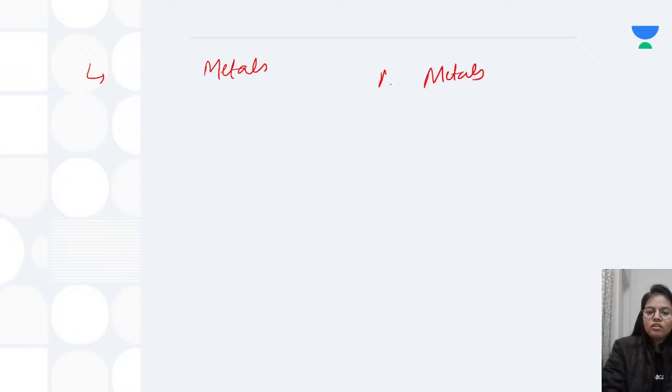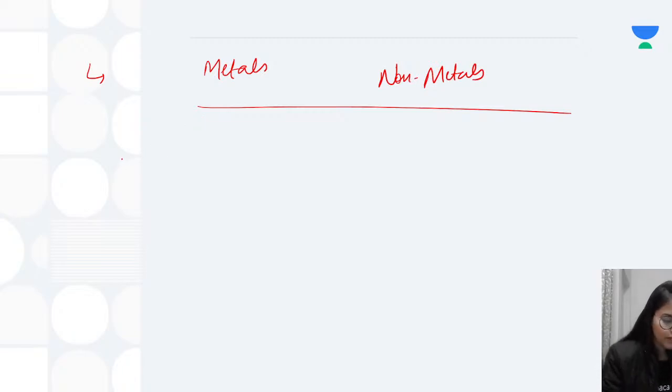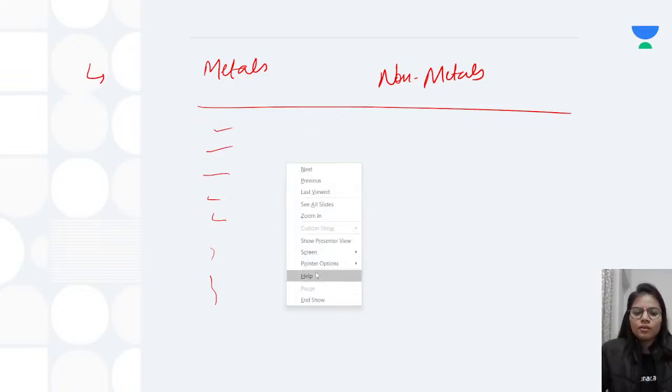Now talking about the earlier attempts of classification. The first attempt of classifying the elements was done into two categories, metals and non-metals. When scientists tried to arrange them into metals and non-metals, there was again a problem that in a particular category many elements were falling. So this gave no basic sense of arranging the elements. After that, Dobereiner came.